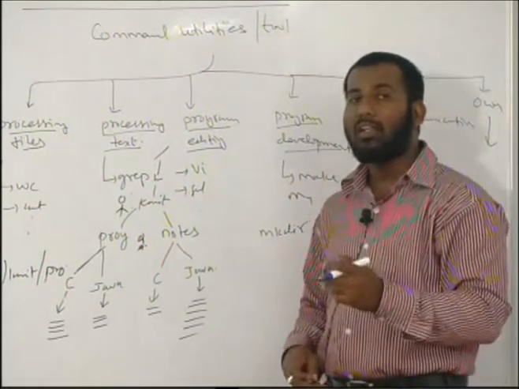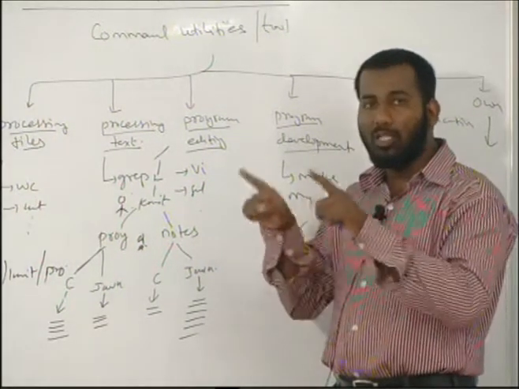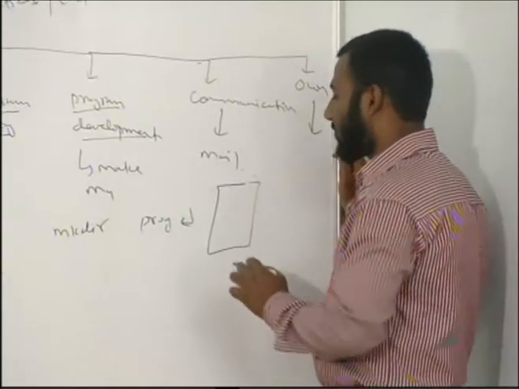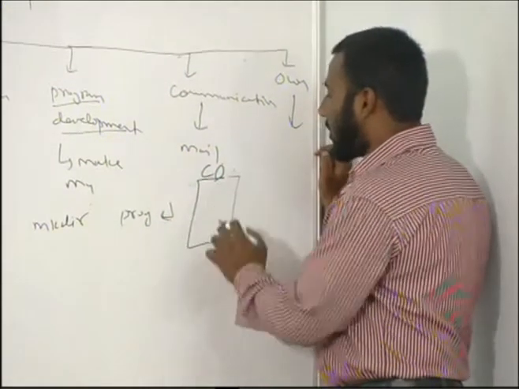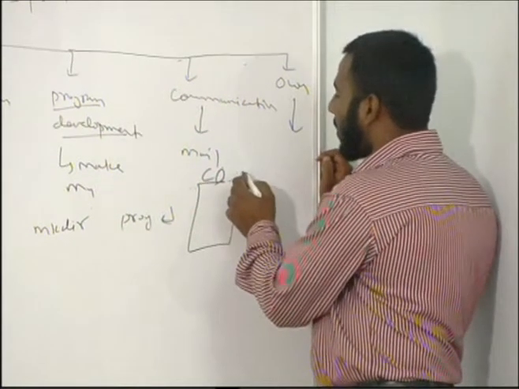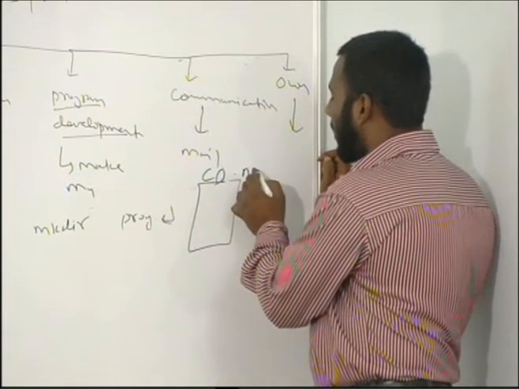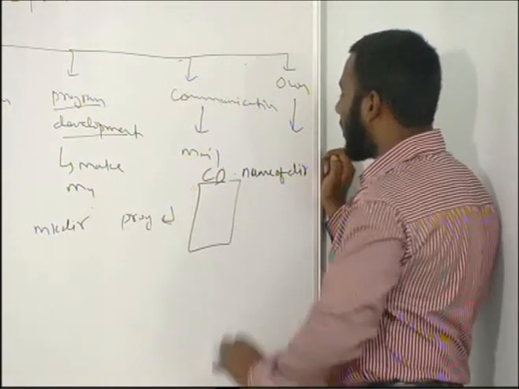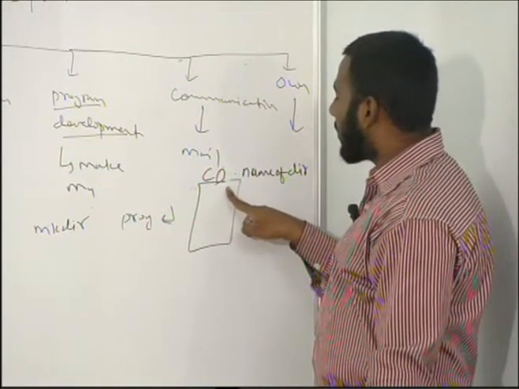For moving from one directory to another directory, we'll use a door. That door is called CD. When I use CD space, the name of the directory, it moves.